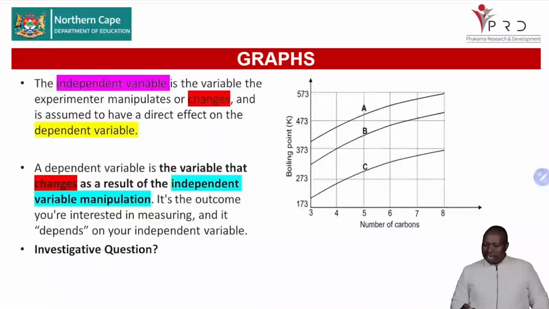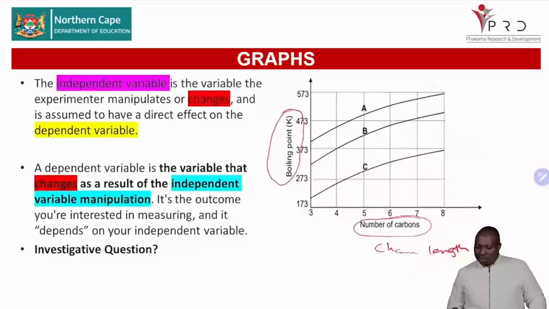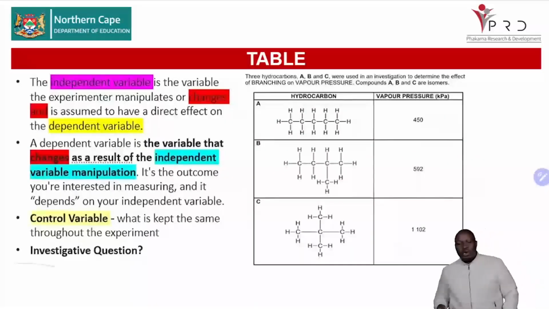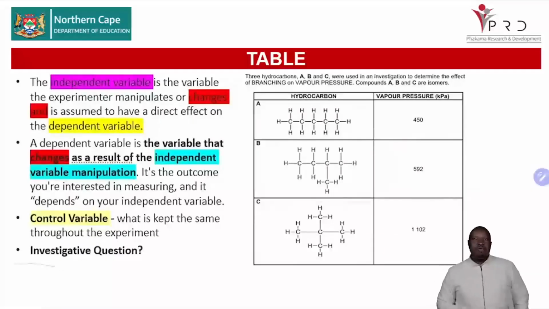Now you will know that we always put our dependent variables this side and our independent variables, what we are changing, on the other. In this case, it is the number of carbons, which means we are changing the chain length. The chain length is changing. So you can see that as the chain length increases, the boiling point as well is changing. You will see as we do the questions. You will get the question in a graph form, the way I gave you, or in a table form like that.